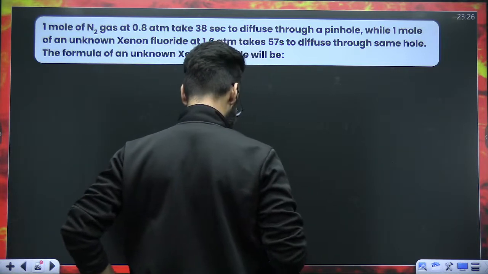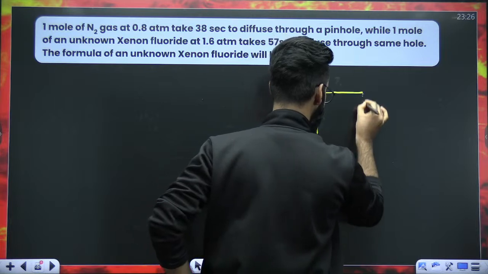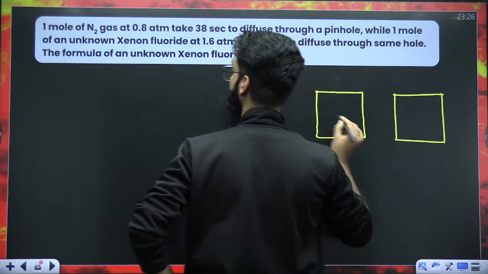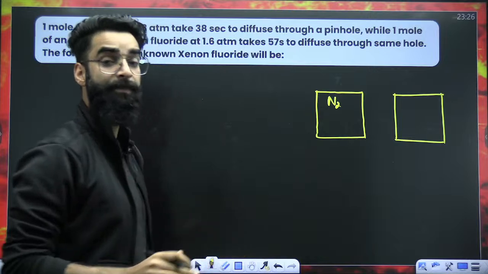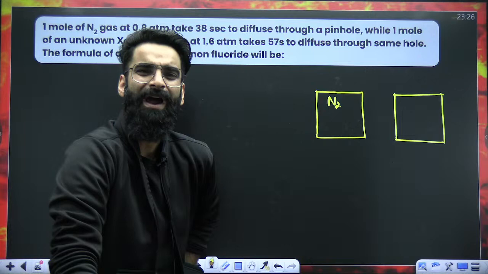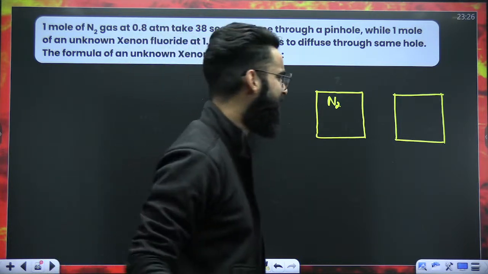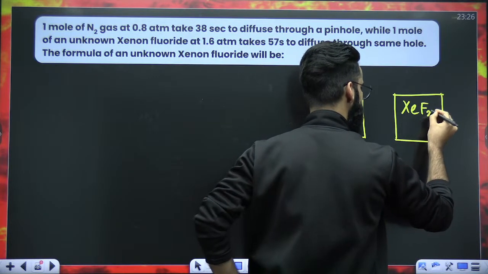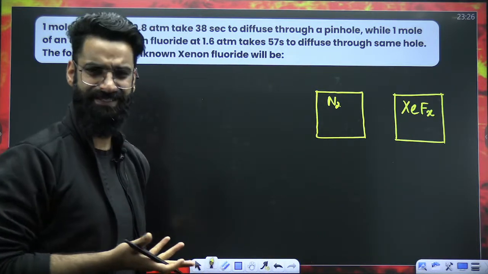My dear students, as per the question, imagine that we have got two containers. Container number 1 and container number 2. In the first container, we have kept N2 gas. In the second container, we have kept an unknown xenon fluoride. We have no idea whether it's XeF2, XeF4, XeF6. So let's assume its formula is XeFx. This is the unknown xenon fluoride. It can be XeF2, it can be XeF4, it can be XeF6, right?